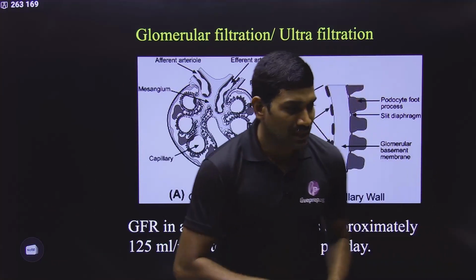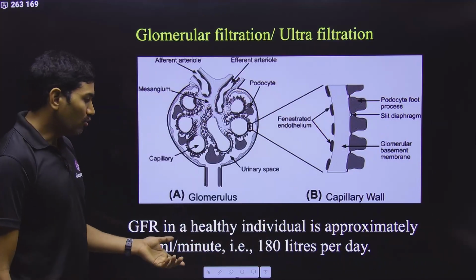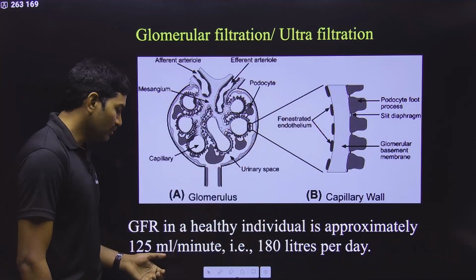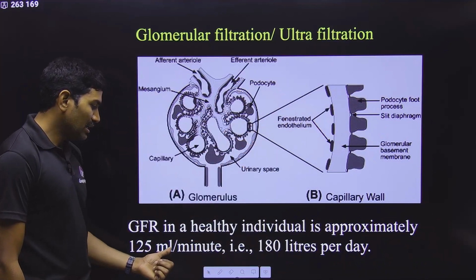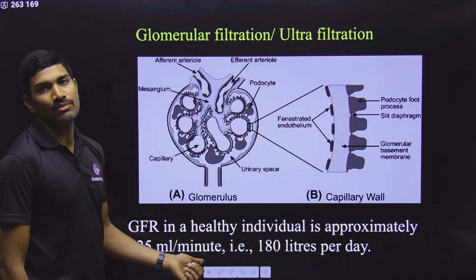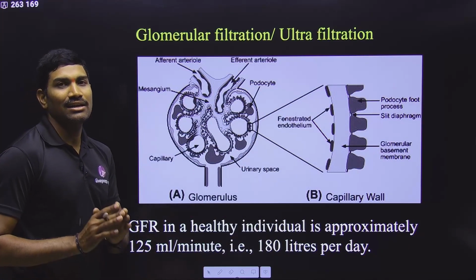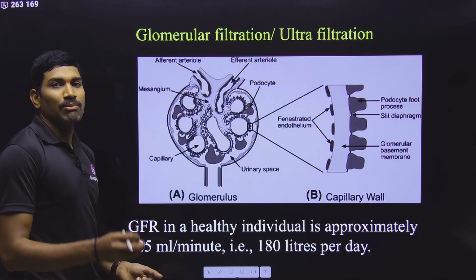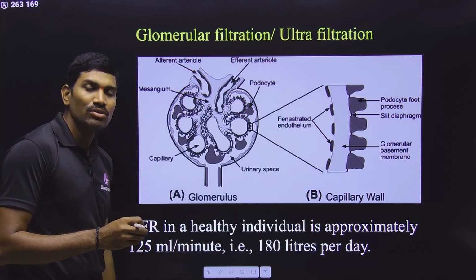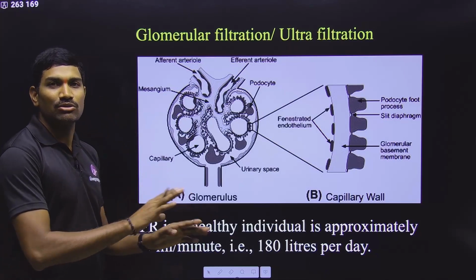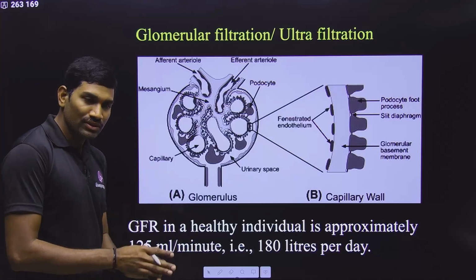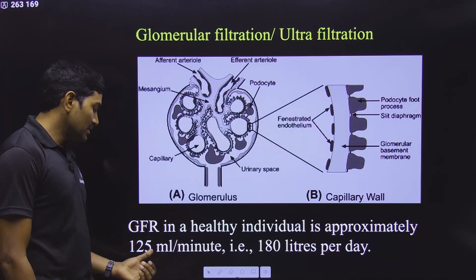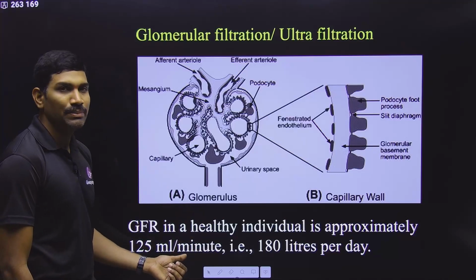Yes or no? So that much blood is coming here, and out of this blood, upon filtration, how much is formed? 125 ml per minute is formed. All the calculations we are discussing are per minute, so please remember. Approximately 1100 to 1200 ml of blood comes to the kidneys, but the filtrate formed is just 125 ml per minute.